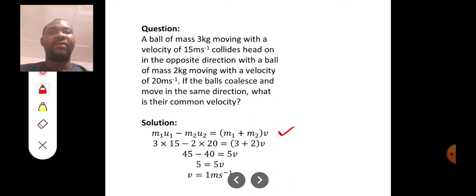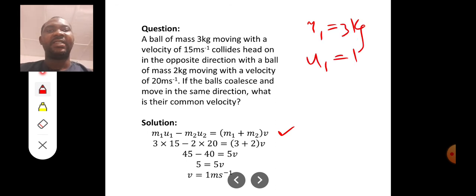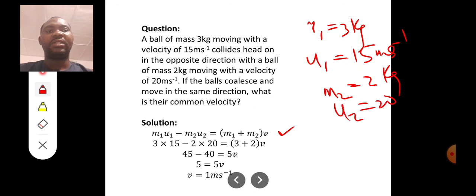Of course m1 is 3 kilograms, u1, the initial velocity of the first ball, is 15 meters per second. The other mass, m2, is 2 kilograms, and u2 is 20 meters per second. So we can find their common velocity, and we got it to be 1 meter per second.